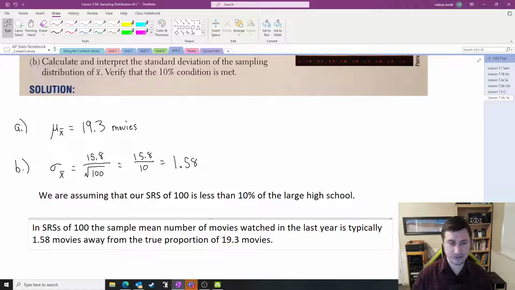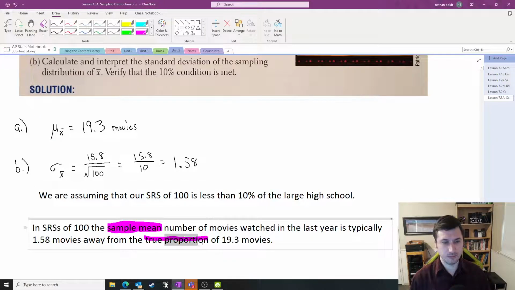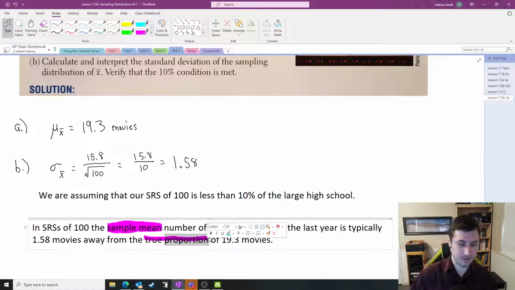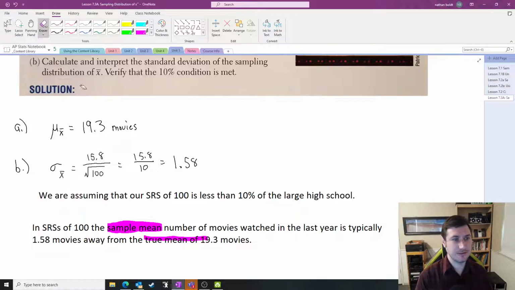That's one thing that you want to be able to write. A few reminders there. The first one, you are talking about sample means. You do need the word sample in there because we're talking about sample means. Away from the true, oops, what am I doing? Proportion is way too early. True proportion. Bolt, come on now. The true mean. Proportions was the previous unit, or the previous section.